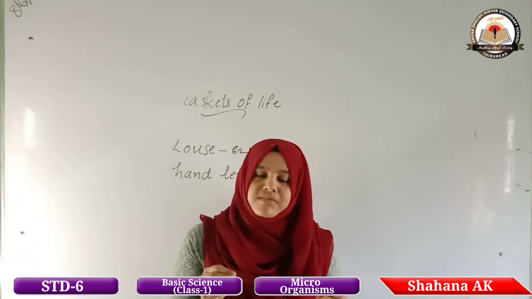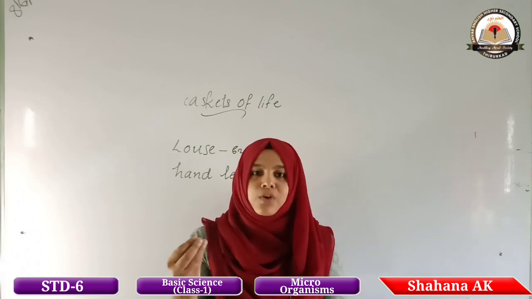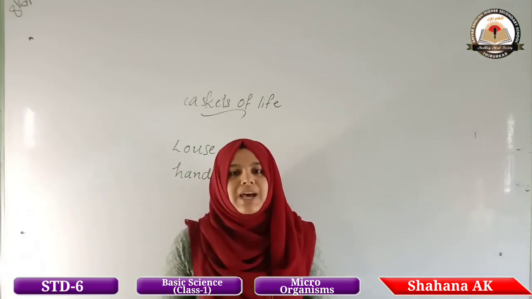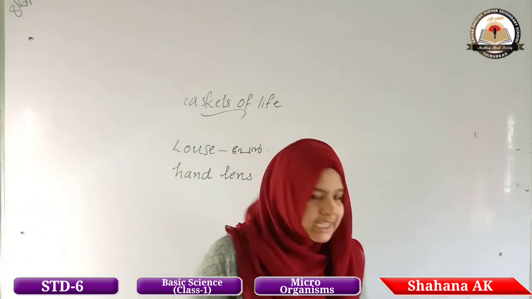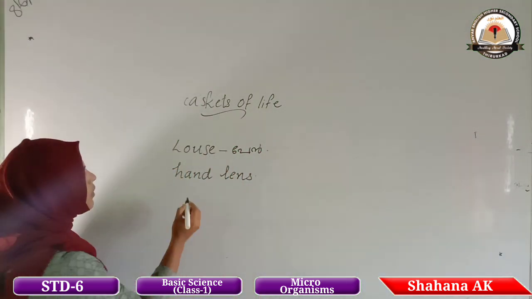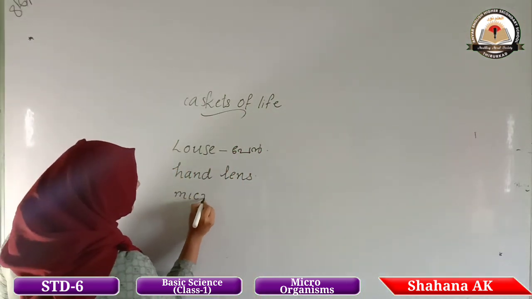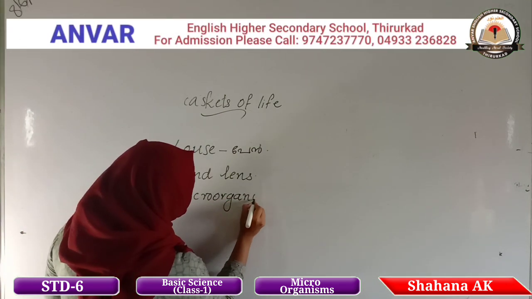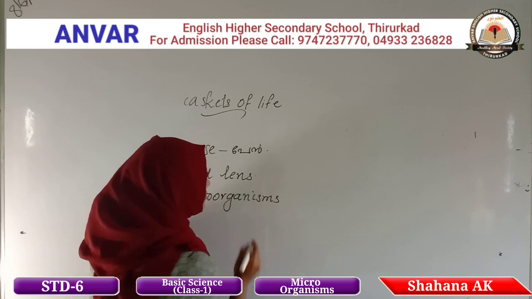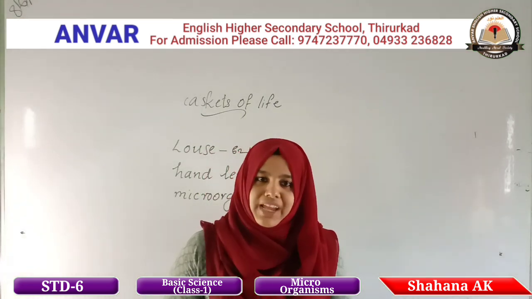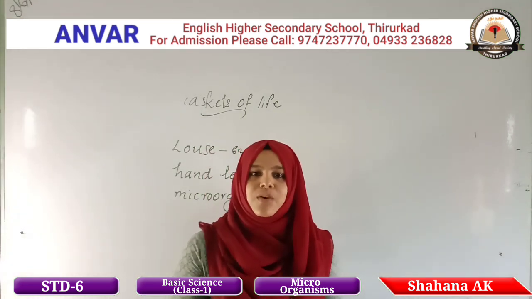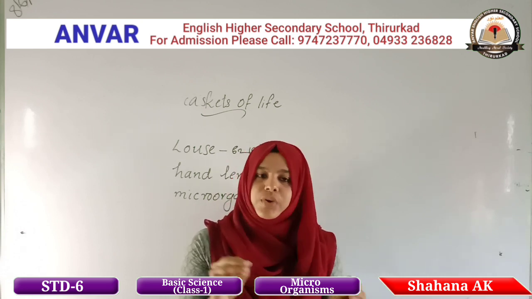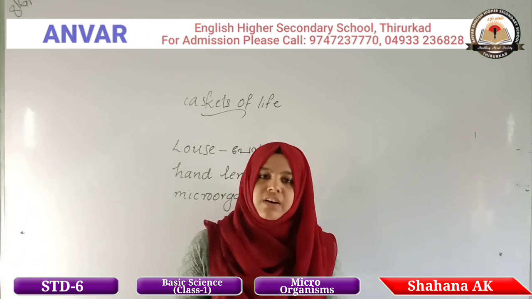So those organisms we cannot observe or see with our eyes. Such types of organisms are called microorganisms. Let me write here, microorganisms. Microorganisms are the organisms which we cannot observe with our eyes. So here those organisms which we cannot observe with our eyes.